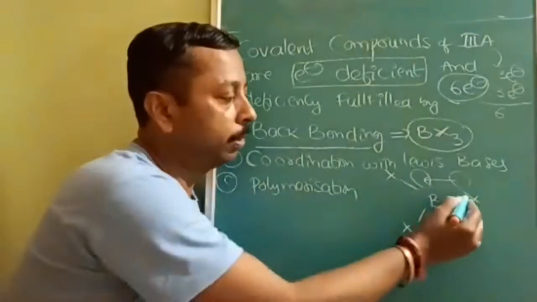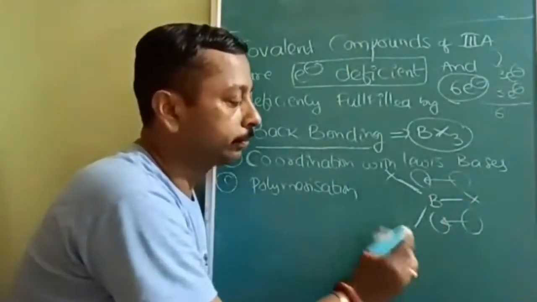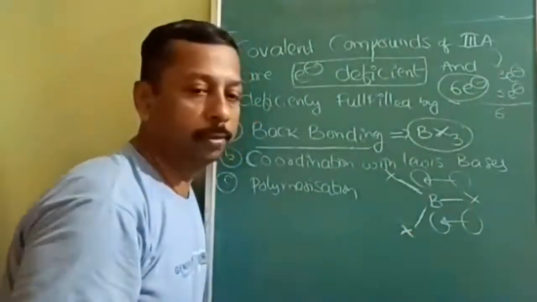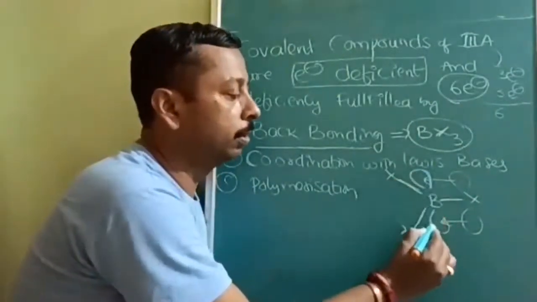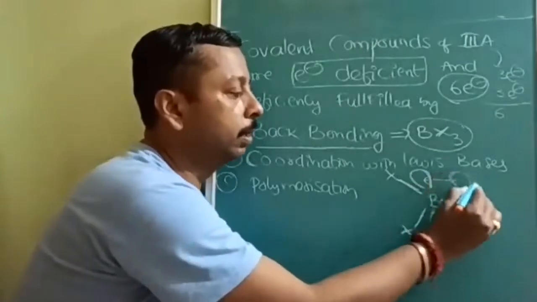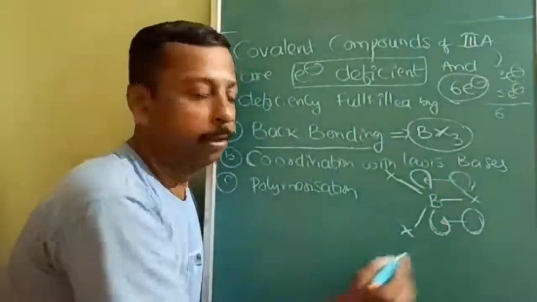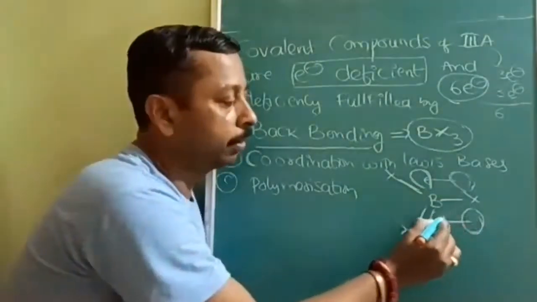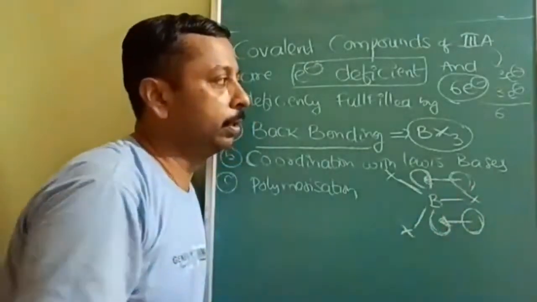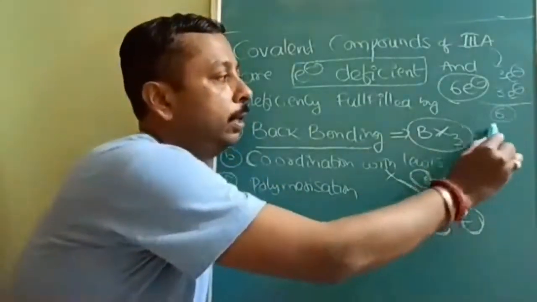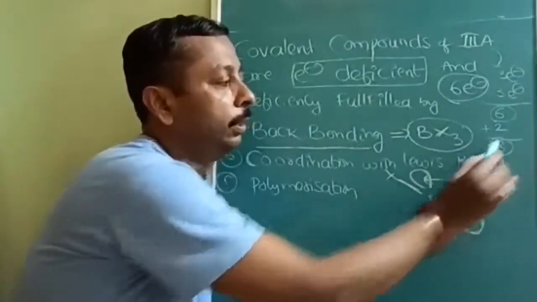What is back bonding? After forming the 3 covalent bonds, the empty orbital of the boron and filled orbital of the halogen will undergo sideways overlap. Because of this, one electron will be coming here. Because of this, one more electron will be coming here. So 6 electrons are already here, and back bonding will give you 2 electrons. Now their octet is fulfilled.